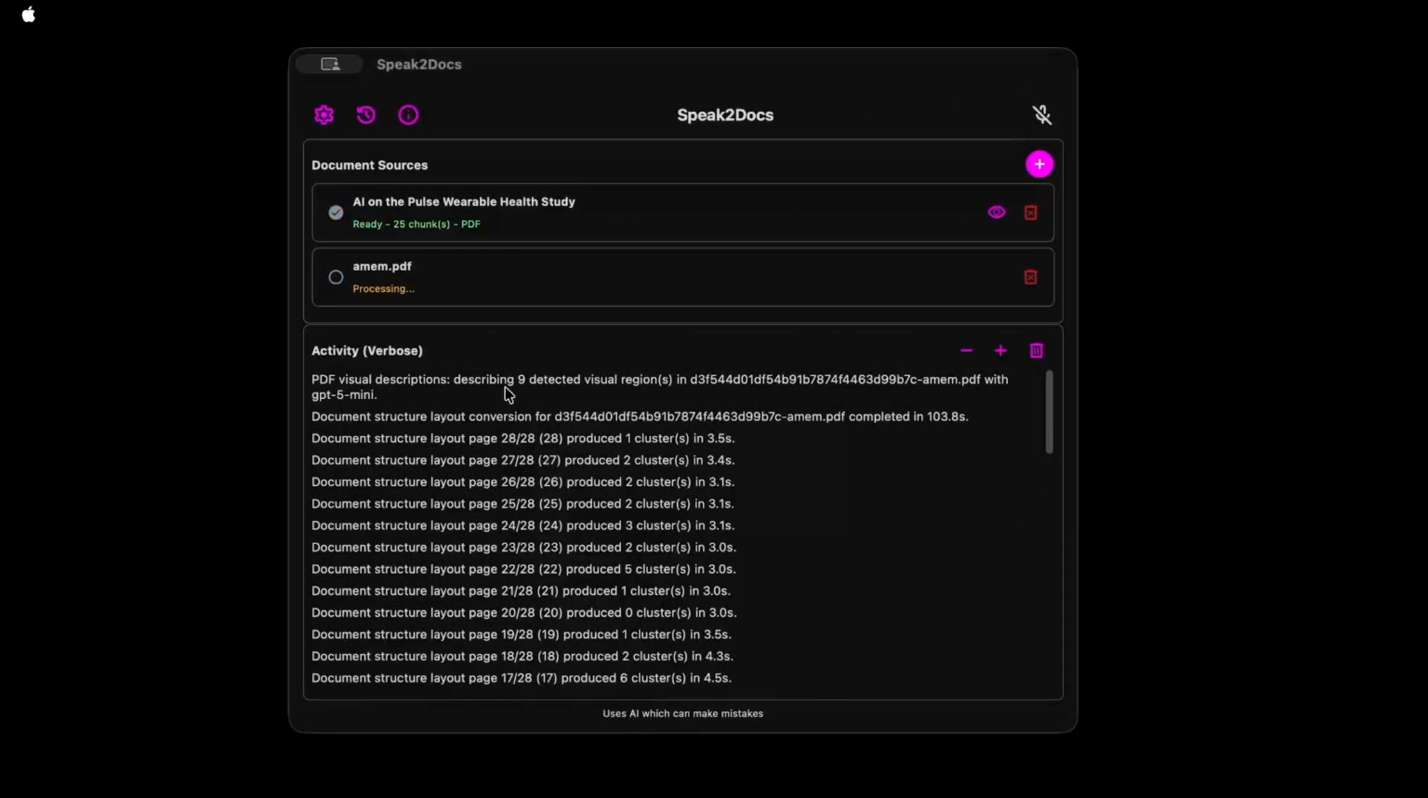Okay, so here the application is now getting these visuals described. It's found 9 visuals in the paper. It's now asking GPT Mini to describe those visuals so it can enrich the content further.